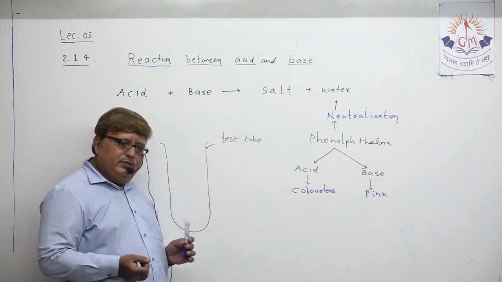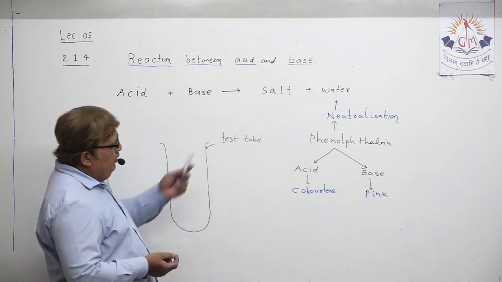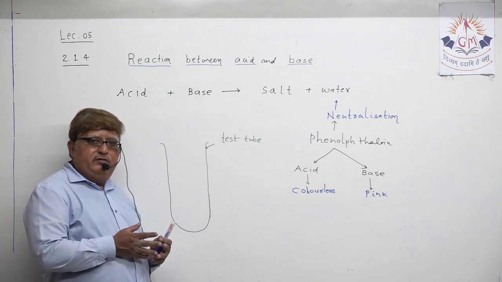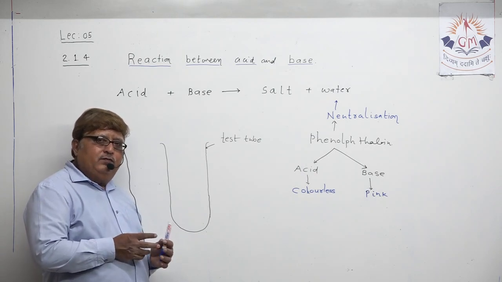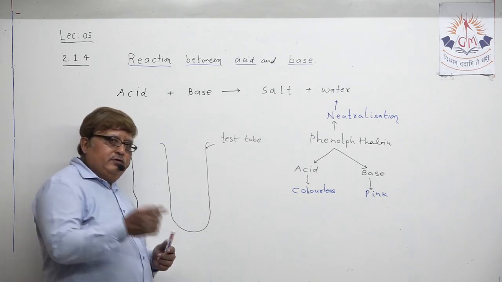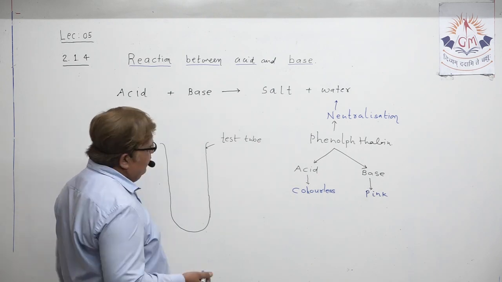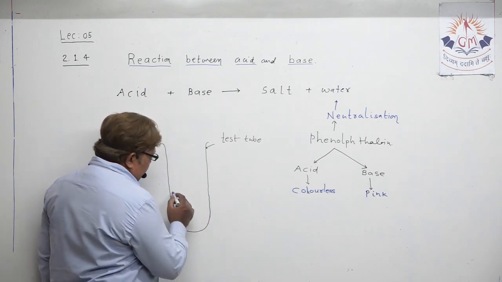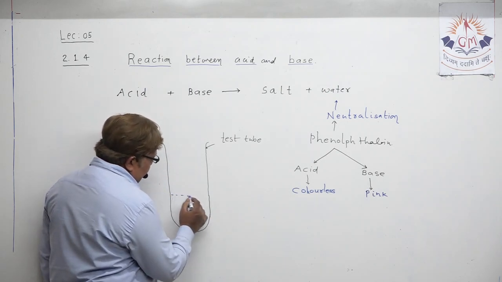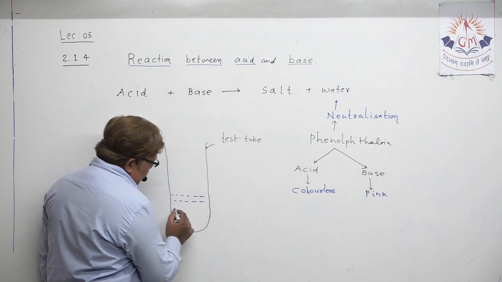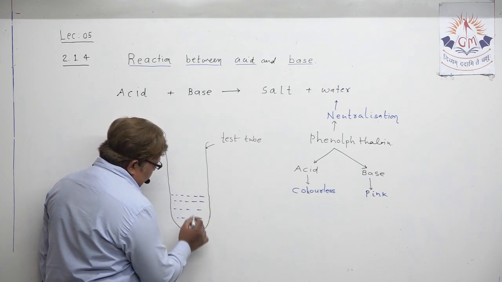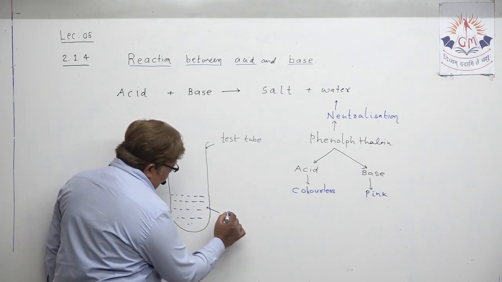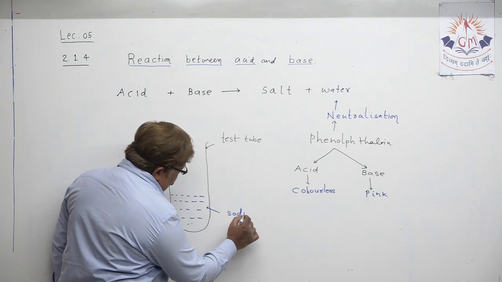Let me take one particular base for proving the reaction between acid and base, which neutralize each other's property and form salt and water. Suppose, my dear student, I take sodium hydroxide.